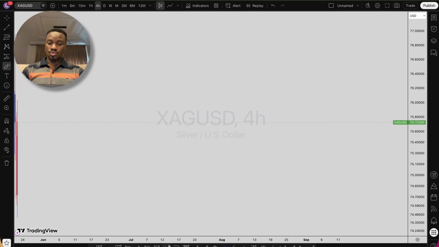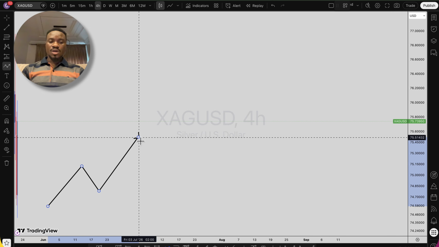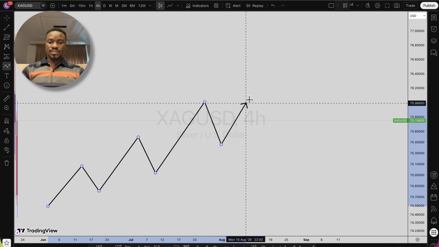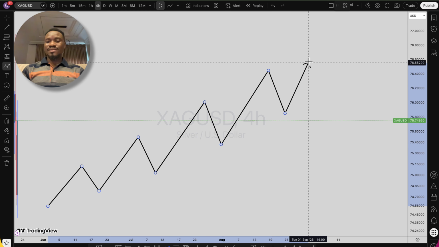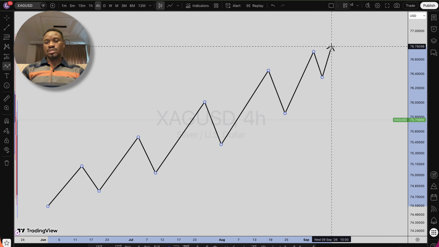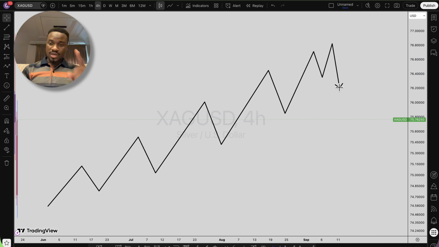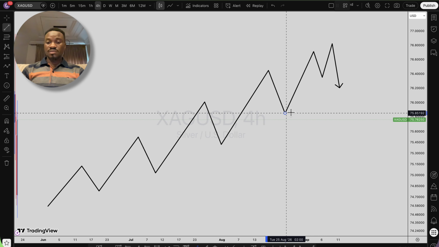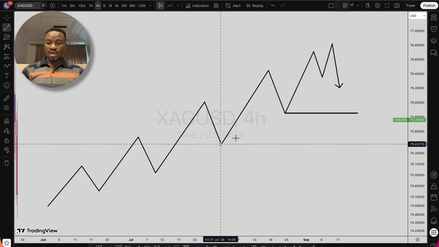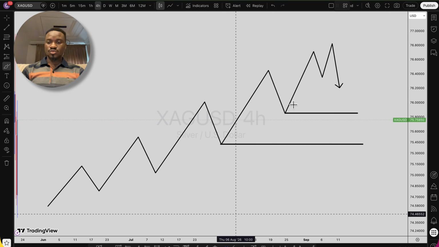Now let me show you something you guys don't know. Let's say, for instance, price is going this way, and then we have something like this, something like this, and the price does something like this, and there's something like this. Now let me show you something right here. This is the main higher low structure right here, and this is the main second higher low, where we're going to have our change of character. You see what we have inside right here?